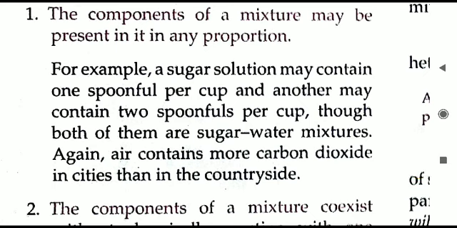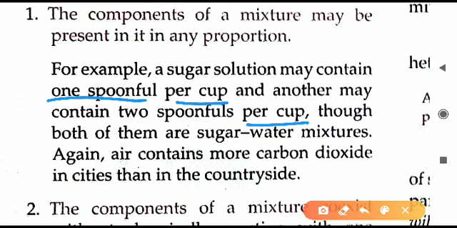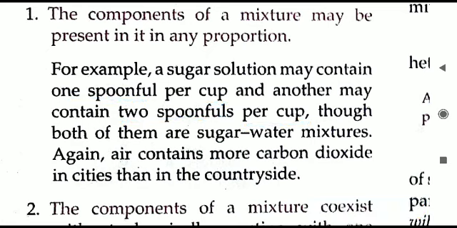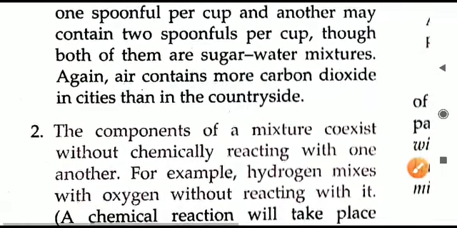Like here it is given, in 1 cup of water, for example, we can take 1 spoonful of sugar. Also in the same cup of water we can take 2 spoonfuls of sugar, and so on. So in the same amount of water you can mix different amounts of sugar. That is how we can make a mixture. There is no fixed ratio.